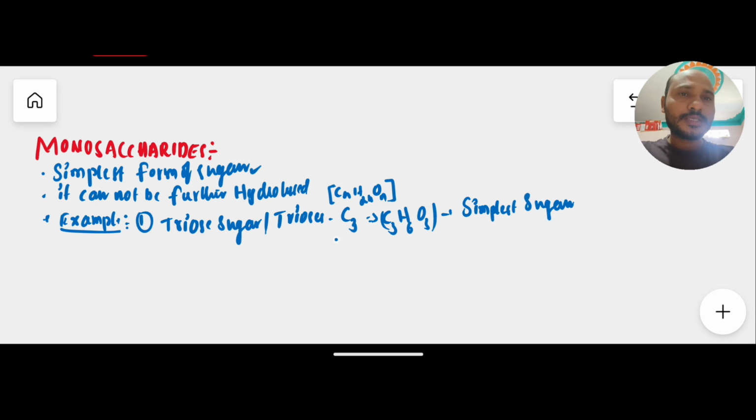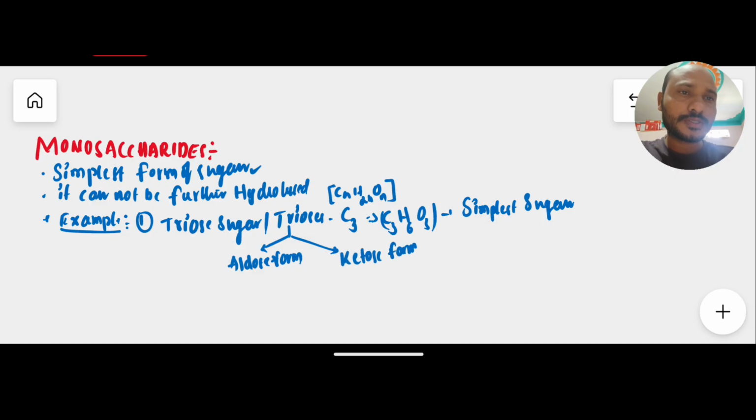Triose sugar is the simplest sugar. As we discussed in the definition of carbohydrates, either an aldehyde group or a ketone group must be present. Based on this, triose sugars are classified into two categories: the aldose form and the ketose form.